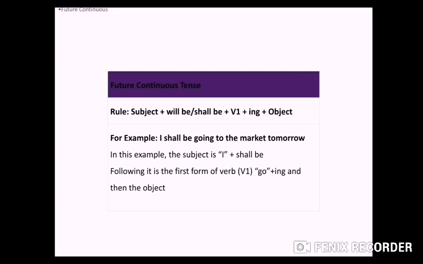I shall be going to the market tomorrow. So here I is the subject, shall plus be plus first form of verb, go is first form of verb plus ing. We have added ing in that, to the market tomorrow. So this is the future continuous tense.